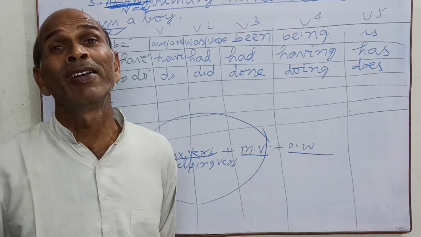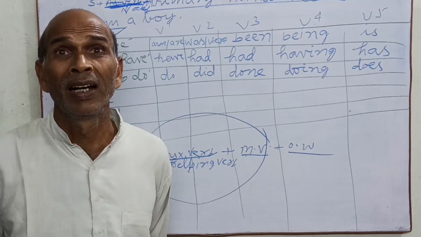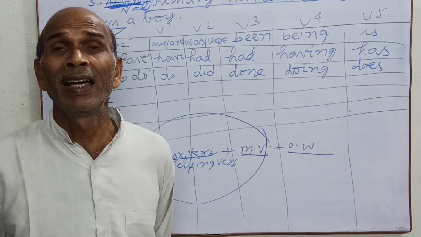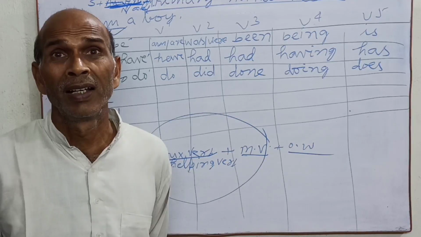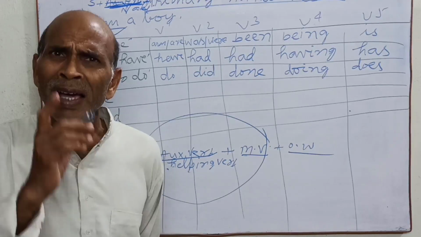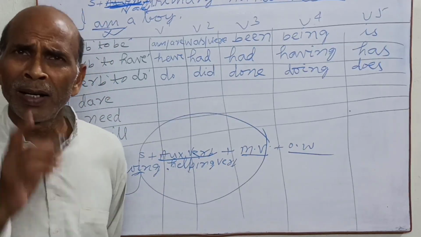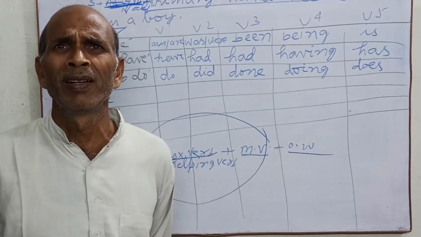I have been a doctor. The have is your auxiliary verb, but been is your main verb.